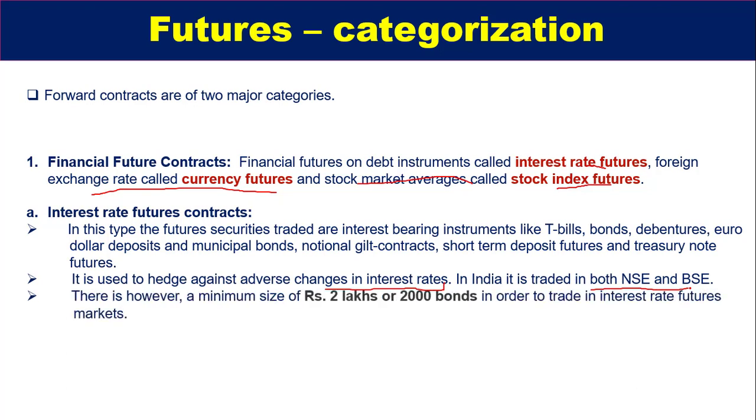There is, however, a minimum size of rupees 2 lakh or 2000 bonds in order to trade in interest rate futures markets. As I told you, in the futures market there is a specified contract size, meaning you cannot make any contract of unspecified size. You have to trade in a specific fixed size, such as rupees 2 lakh or 2000 bonds, whichever is smaller.